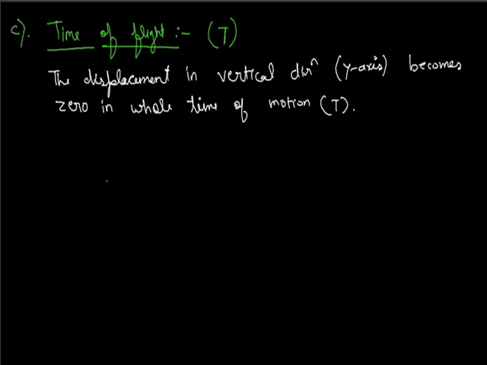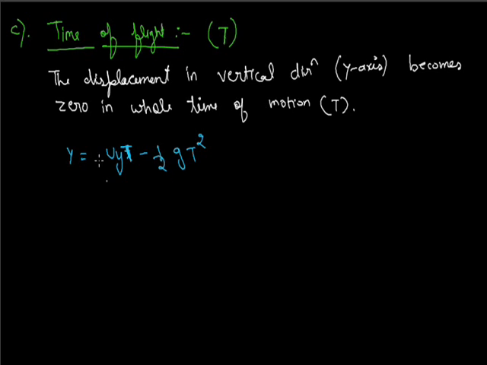For finding t, we use this equation: y equals uy t minus half g t square, and this t is also the time of flight.